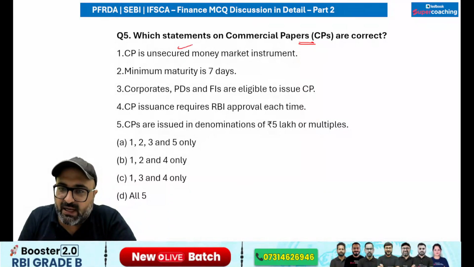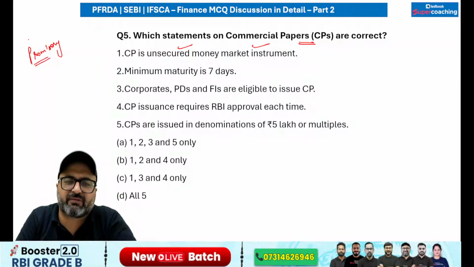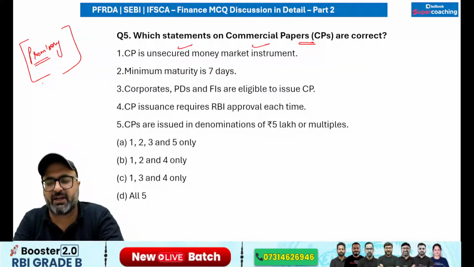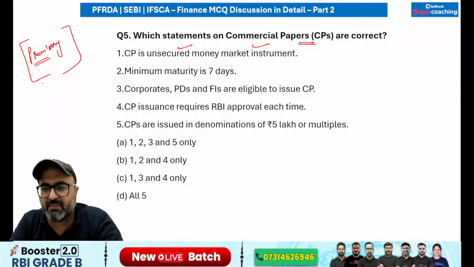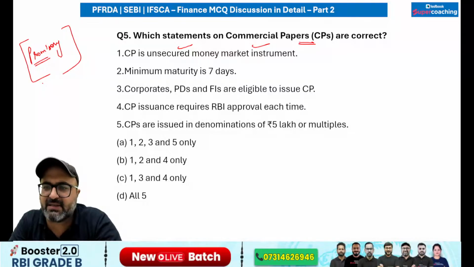Commercial paper is unsecured money market instrument. Yes, commercial paper is what? So commercial paper is basically a promissory instrument where one company promises or one entity promises to make the payment in the near future at the given date. But against this instrument, no collateral is given. That is the reason we call it as unsecured money market instrument. That is correct.